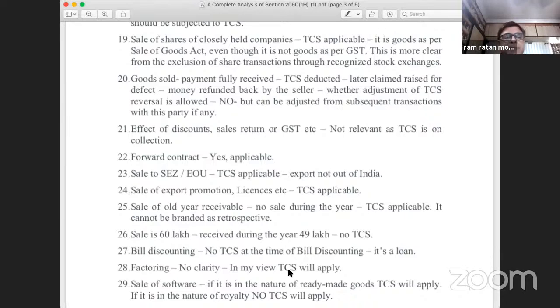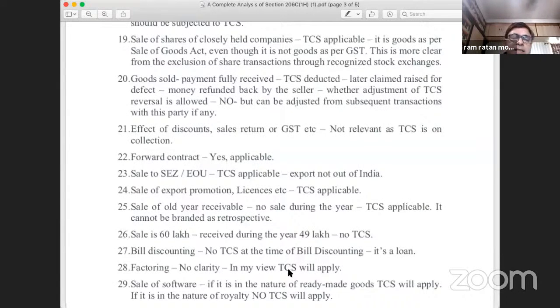Now, we all know there are special economic zones in our country. There are export-oriented units in our country. Sales made to them are treated as deemed exports as per some provisions of the Income Tax Act and as per other acts also. Now, for the purposes of Section 1H, can it be treated that these are exports out of India? Because TCS is not applicable if the goods are exported out of India. So can it be treated that if the goods are supplied to SEZ or EOU, TCS will not be applicable under sub-section 1H?